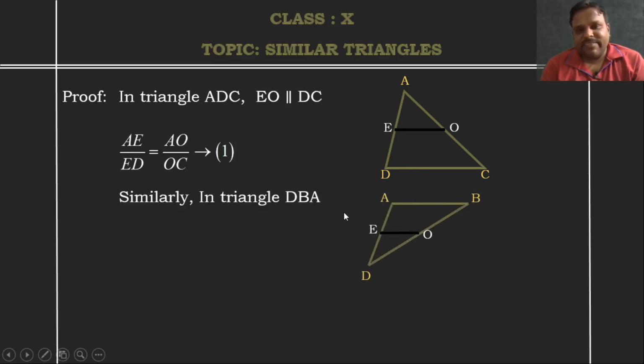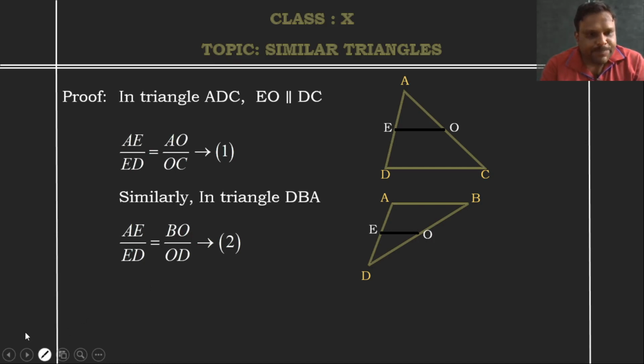Similarly, we will take the second part of the trapezium, that is the second triangle, DBA. In this DBA triangle, same thing, EO is parallel to AB. You can see that clearly, here EO is parallel to this AB line. This is the condition. So, in this case, we get the same thing with respect to the basic proportionality theorem: AE by ED is equal to BO by OD. The same thing what we are having here, AE by ED is equal to BO by OD.